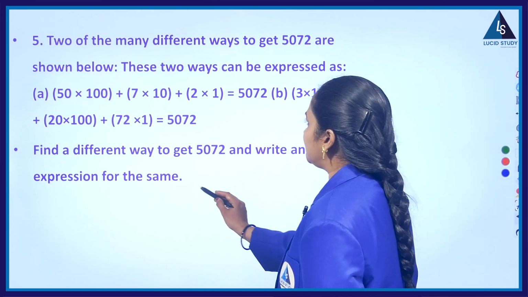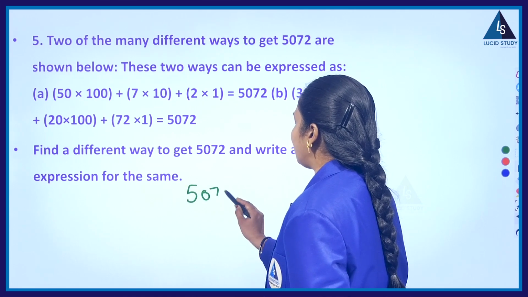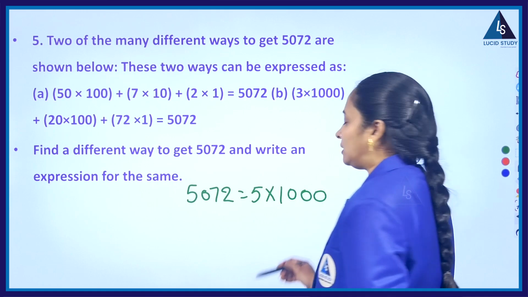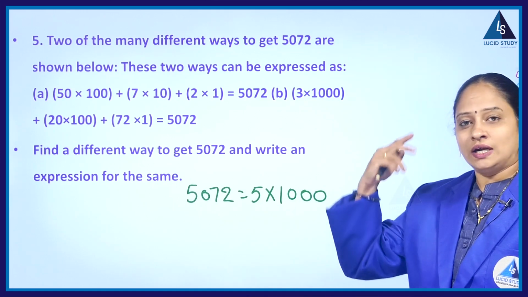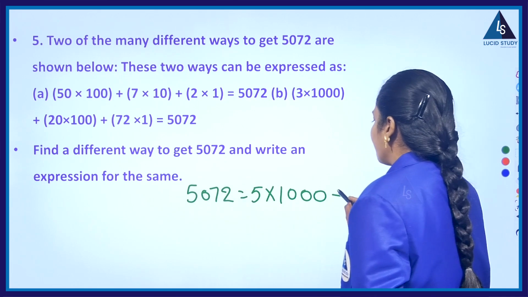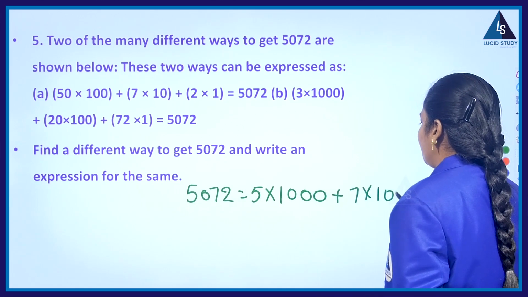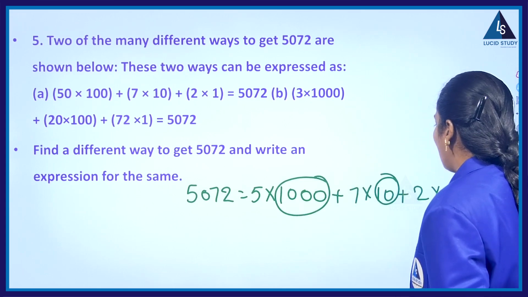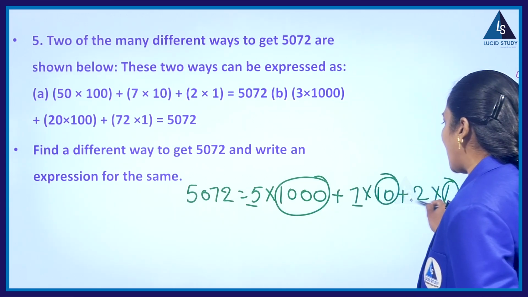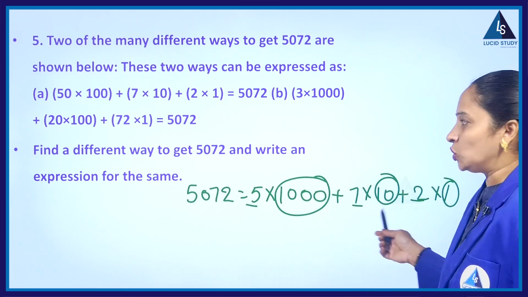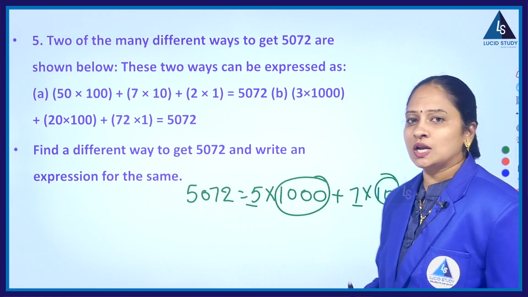So, I can write 5072 as 5 into 1000. Why? Because creative chitty has buttons starting from 1 till 1 lakh, 10 lakhs. So, 5 is in the thousands place, plus 7 into 10 plus 2 into 1. So, these are the buttons which chitty has and these are the clicks I am making. So, this is one of the ways to express 5072 using the buttons of this special kind of calculator.